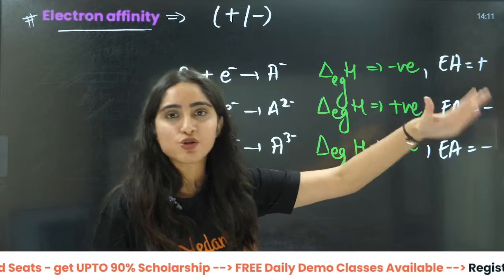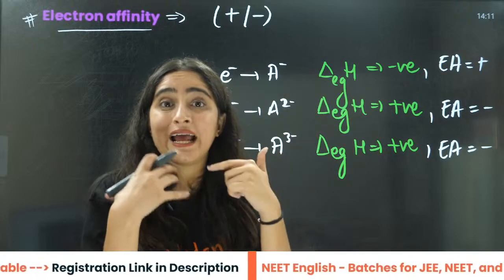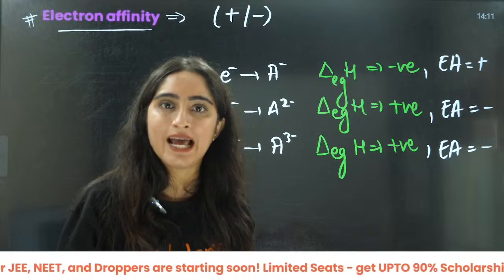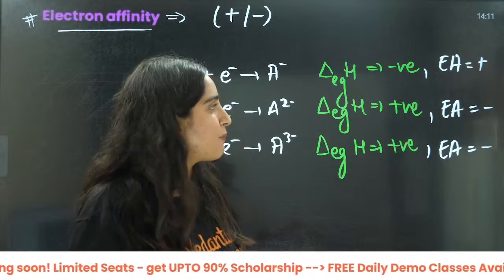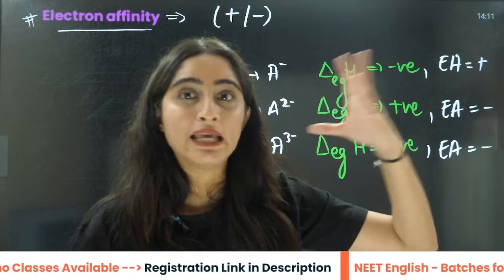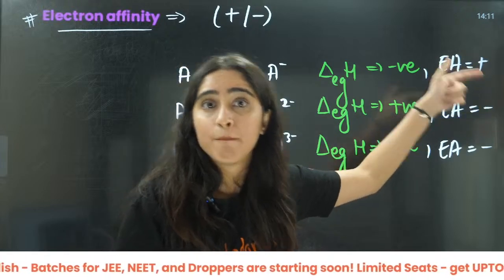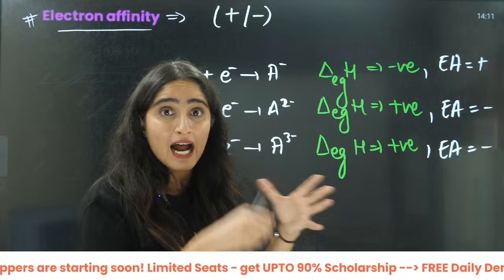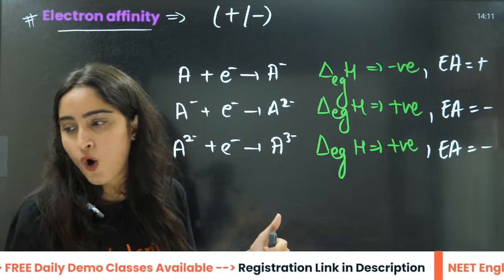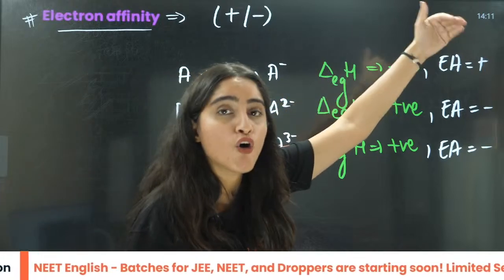But here your affinity is low. You don't want to gain more electron, right? And that is why your enthalpy will be positive. It's like you are forcefully giving me something to eat. I have to eat it only, right? Your tendency is not that much. For example, your mom has made something which you hate. You don't have that much tendency, but your energy, I will absorb that, I will not give you the energy. I am not happy after eating that. Understood this? This is negative, positive, and affinity will have the opposite sign to that.